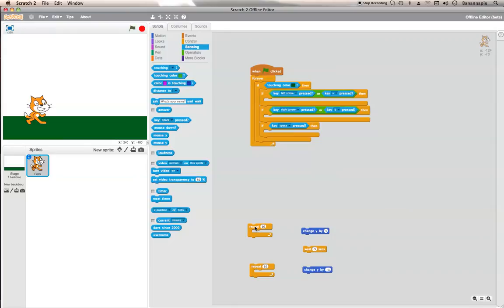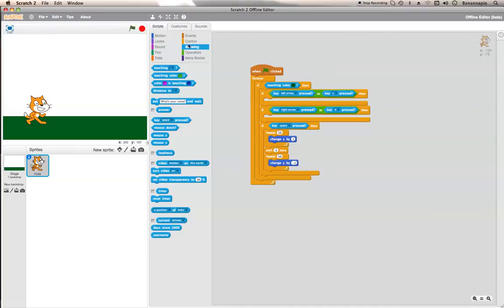So if space key pressed, that, change Y by 1, wait 0.5 seconds. Repeat 10 times, change Y by -1. So let's just test if that works. No, it doesn't. Okay, it doesn't work as well as I hoped. So we'll need to make that 3 and that -3.